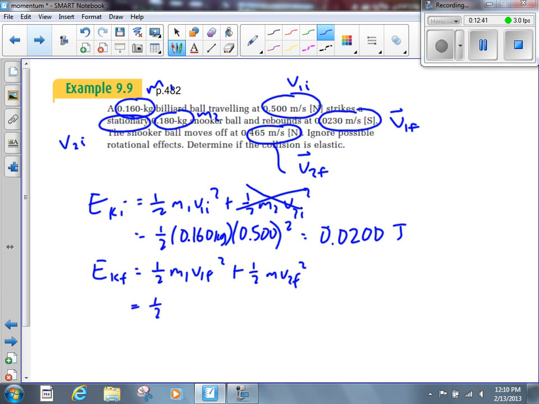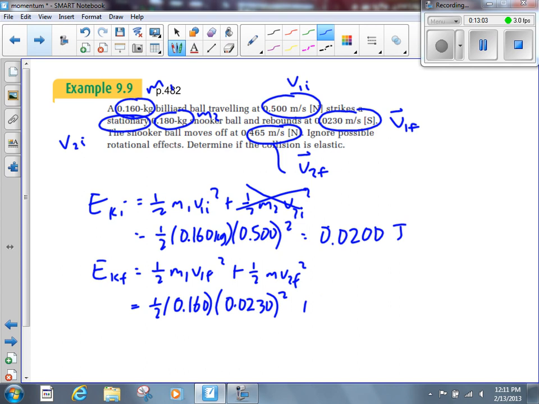All right, let's go 1/2 of 0.160 times v1f squared, which is 0.0230 squared. Notice how I have not put a negative in there? Michael, why didn't I put the negative in there again? Right, speed's a scalar, kinetic energy is a scalar. We don't worry about direction.